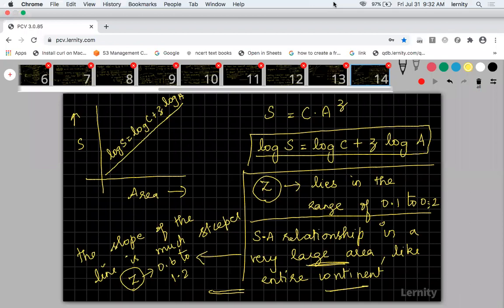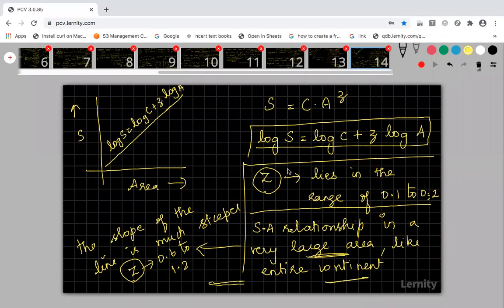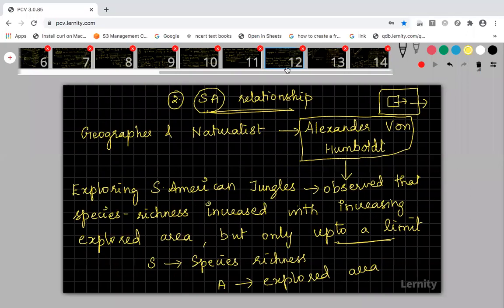Okay, we'll stop here. We'll continue tomorrow. I have to conclude some points based on the latitudinal pattern and species area relationship. I'll give the conclusion tomorrow. Okay, you just finish off these two things. I will show you the species area relationship slides 12, 13, 14. You just copy these three slides, because the previous slides you have already copied, right?